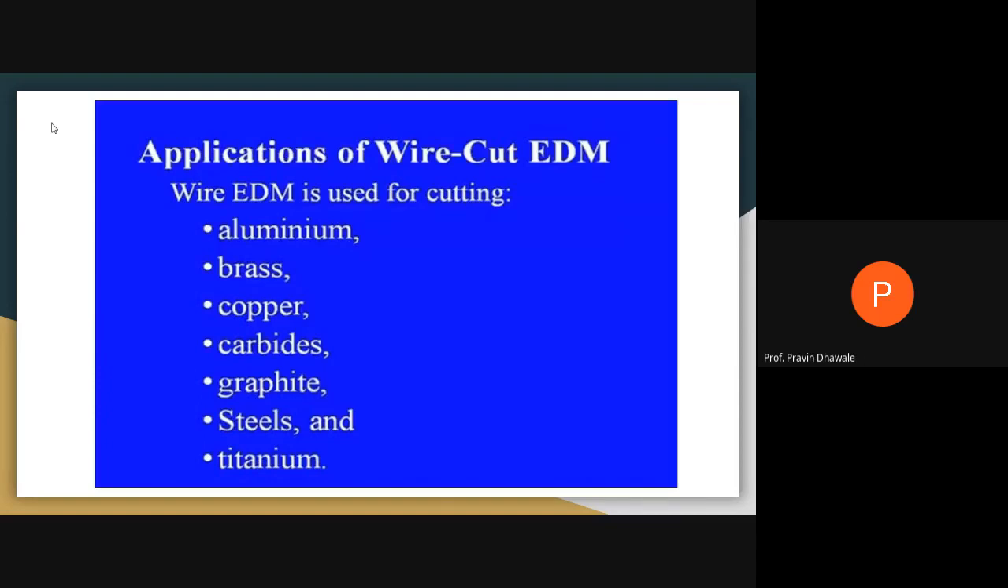This wire cut EDM process will be used for machining or cutting of different materials like aluminum, brass, carbide, titanium, steel, and copper also, right? These are a different variety of materials, from ductile to having very high hardness, like carbide, titanium, steel. They can be easily machined or cut by using this wire cut EDM machine. Write down the applications of this wire cut EDM.